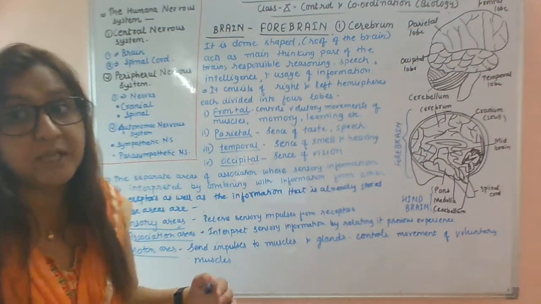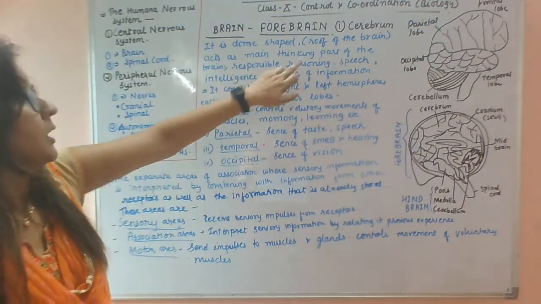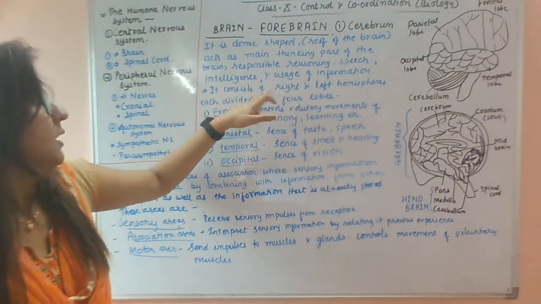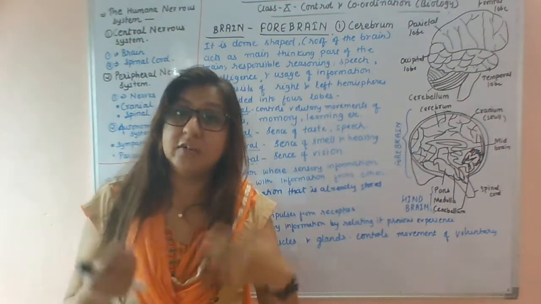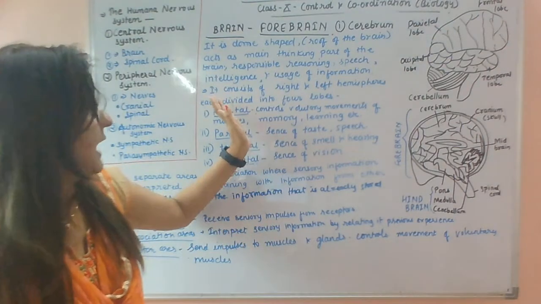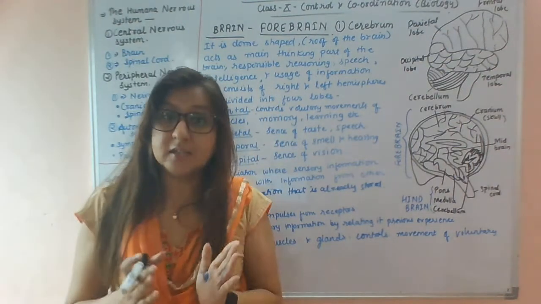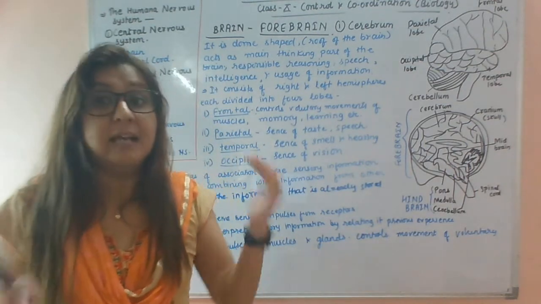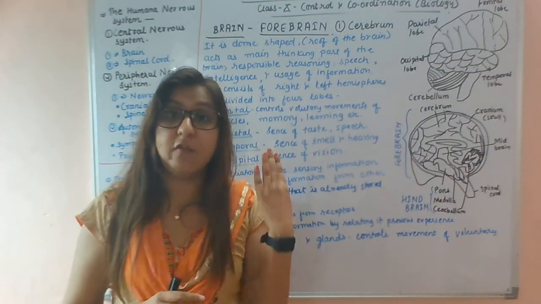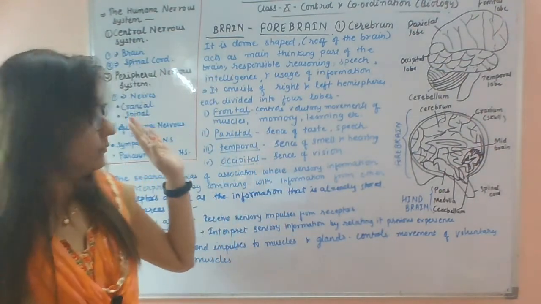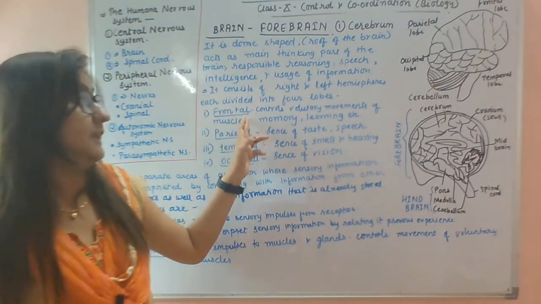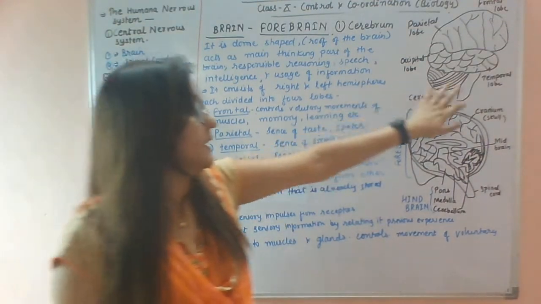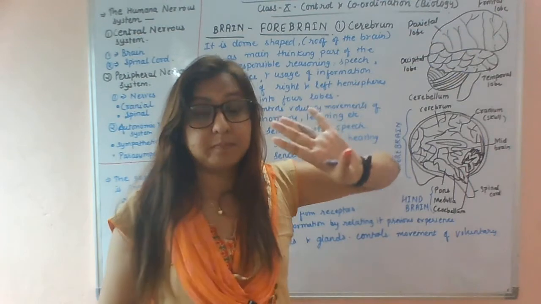It is the dome shape. It is the main thinking part of the brain, responsible for speech, intelligence, usage of information, reasoning. Okay, so now we know our brain consists of two hemispheres, right hemisphere and left hemisphere, and each hemisphere consists of four lobes. The first lobes are frontal, parietal, temporal and occipital. See here, all the four lobes.